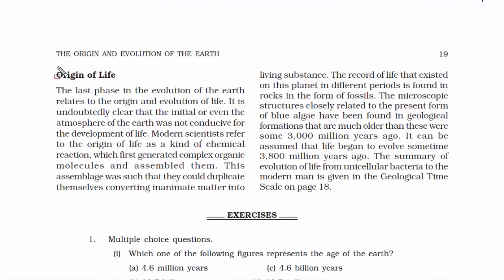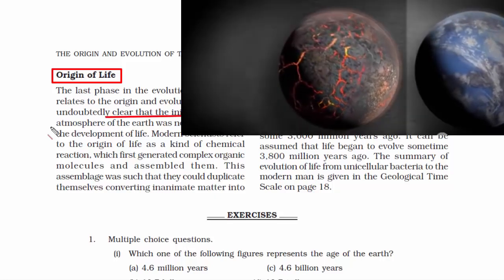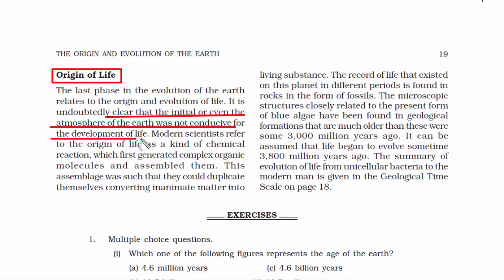Now comes the last topic of this chapter, the origin of life. Because once the earth was formed, it is necessary to know about life on earth. Otherwise, the entire big picture is incomplete. That's why the origin and evolution of life is regarded as the last phase in the evolution of earth. So far, after reading all of this, we are clear about the fact that initially it was impossible to live on Earth because the conditions were not ideal. Earth was volatile, it was super hot, there was very little oxygen, so all these things were going on.